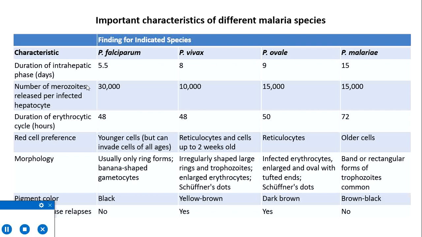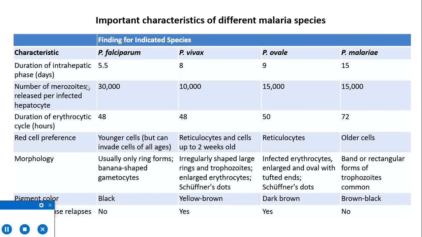For example, Vivax can invade reticulocytes and cells up to 2 weeks old, that is very young RBCs, while ovale in fact only reticulocytes, and Malariae preferentially invades the older cells. Due to these restrictions, parasitemia in these infections rarely rises up to 2%, and the disease is not serious, and most of the morbidity and mortality is due to Falciparum malaria.